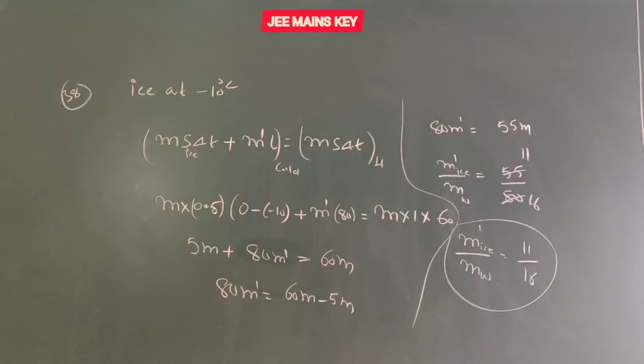Okay, next, question number 39. 50 grams of ice at 0 degrees Celsius is mixed with 40 grams of water at 60 degrees Celsius. Then the ratio of ice and water at equilibrium is?